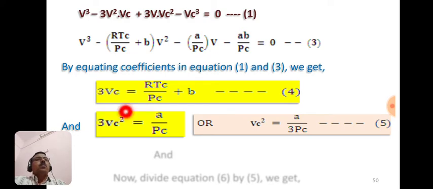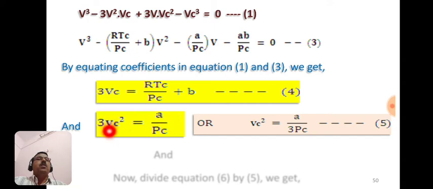So you should remember that here thrice Vc is equal to RTc by Pc plus b. And thrice Vc square equals a by Pc.